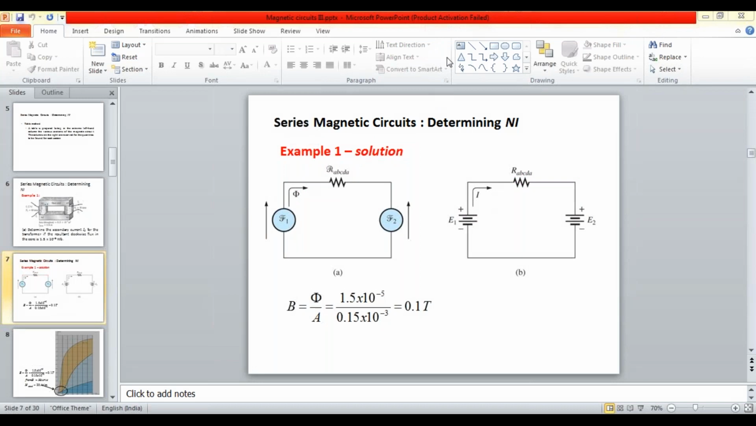From the given data, you can calculate the flux density B. B equals flux divided by area, by substituting the given flux value and the total area of the cross section. Flux density units are flux per area, that is Weber per meter square. Weber per meter square is also called Tesla, T, so 0.1 T is calculated.